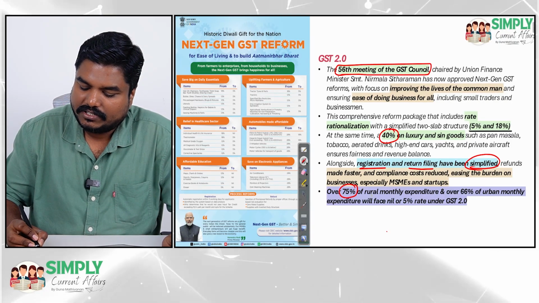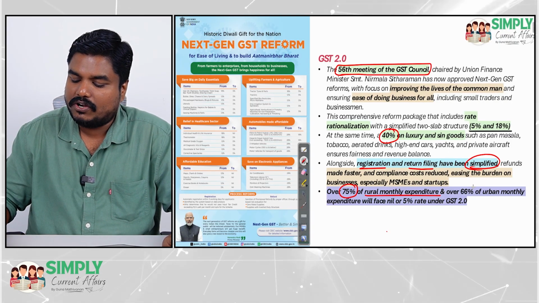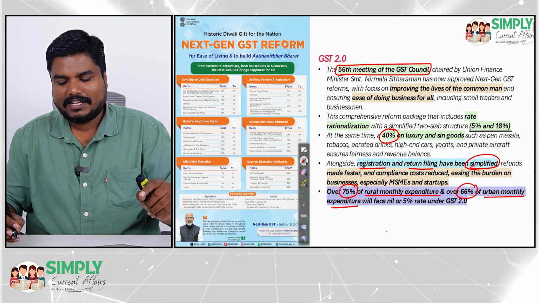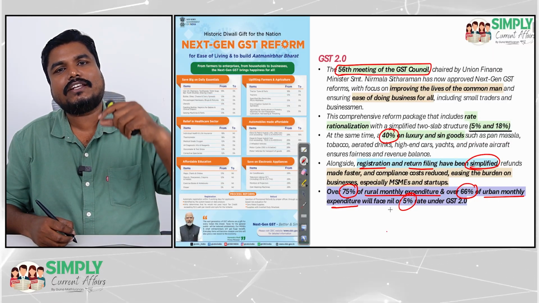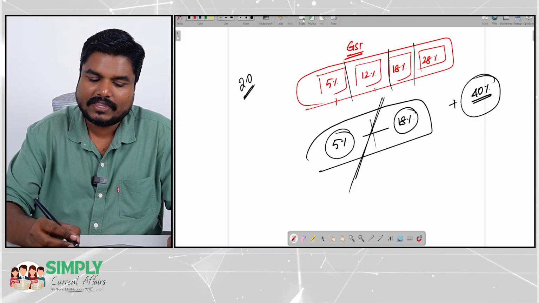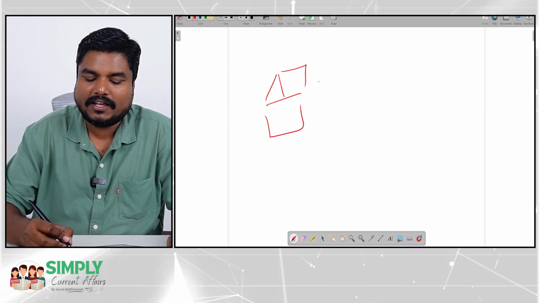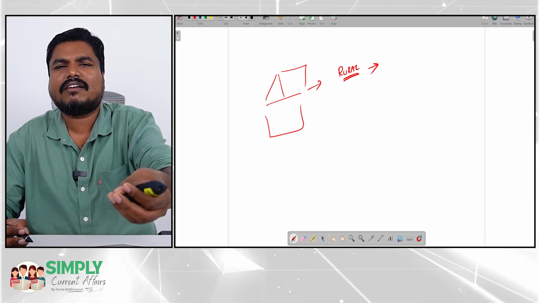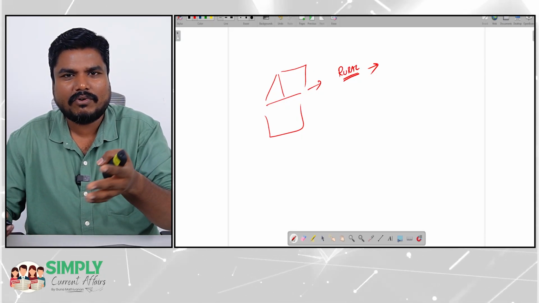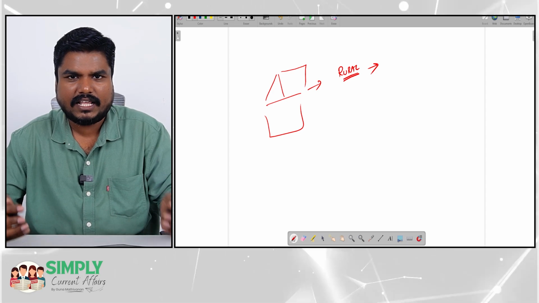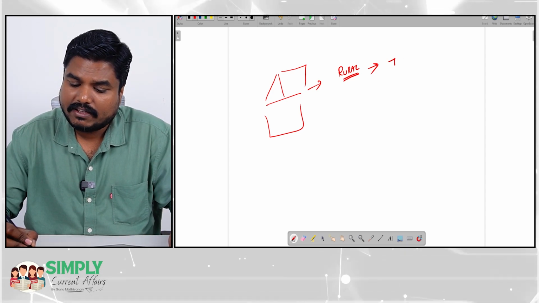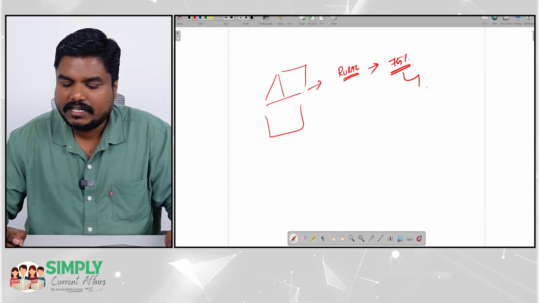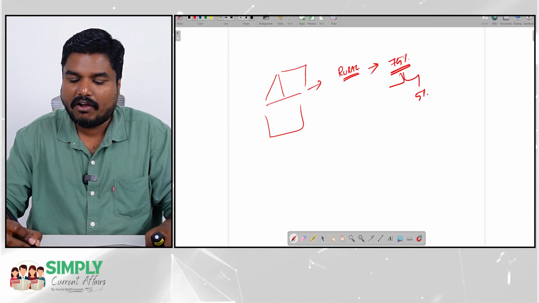Almost 75% of the rural monthly expenditure and over 66% of the urban monthly expenditure will now come under either a 5% tax rate or nil tax rate. That means a household in a rural area purchasing onion, tomato, potato, salt, turmeric every day, 75% of the items they purchase will come under either the 5% category or nil category.